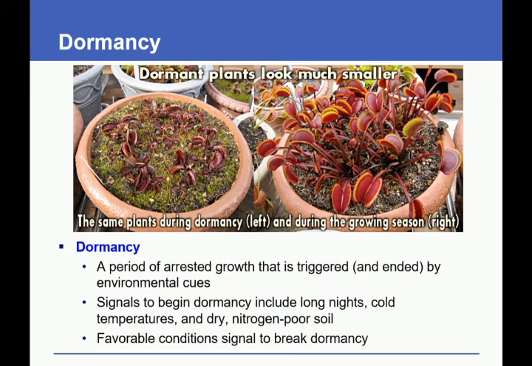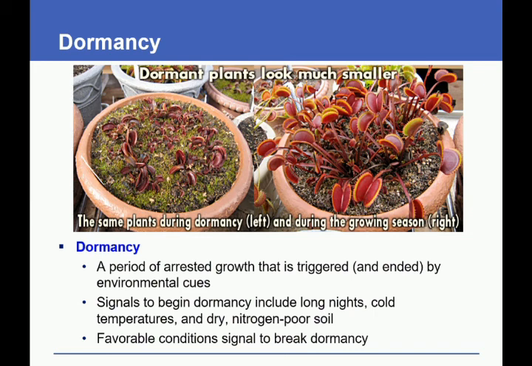Dormancy is a period of arrested growth that is triggered and ended by environmental cues. Signals to begin dormancy include long nights, cold temperatures, and dry, nitrogen-poor soil. Favorable conditions signal the plant to break dormancy.